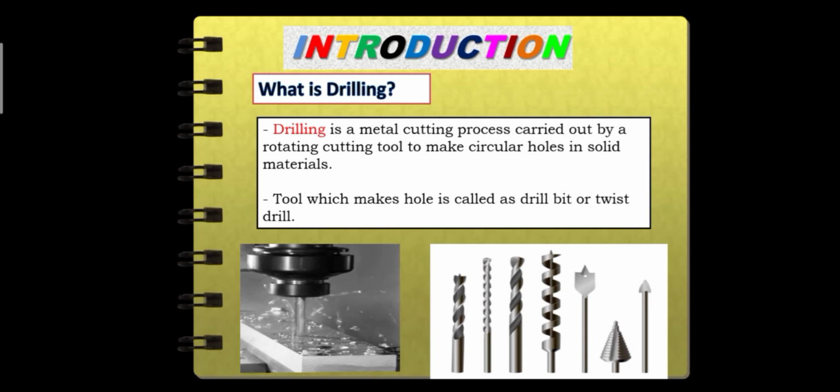Today, we are going to report about drilling and reaming. What is drilling? Drilling is a metal cutting process carried out by a rotating cutting tool to make circular holes in solid materials. Tools which make holes are called drill bits or twist drills.